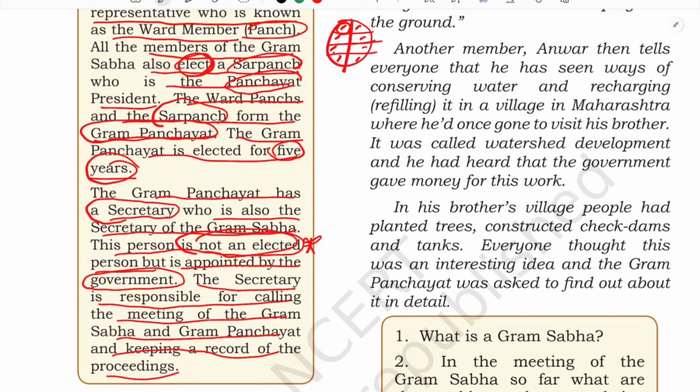everything they are going to do, what issues they are going to handle, and the way they are going to handle the issues, from where they are going to pay the amount, what kind of tax they are going to levy, and what kind of help they are going to ask from the central government or state government. So all these proceedings are done by the secretary.